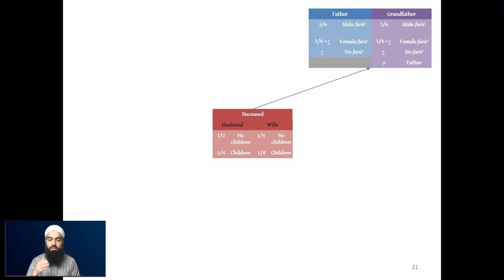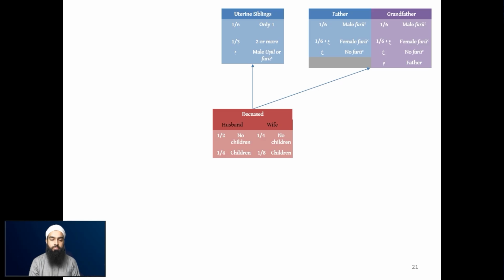Grandfathers compare, as you can see. The grandfather gets 1/6 when there is male furu', 1/6 plus asaba when there's female furu', asaba meaning remainder of the pot when there is no furu'. The same as the father, you see. Only one extra scenario is where the father is mahjub, meaning he gets nothing, when the father of the deceased is alive. So this is the father-grandfather relationship.